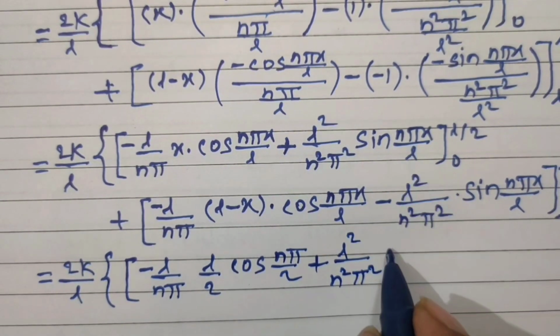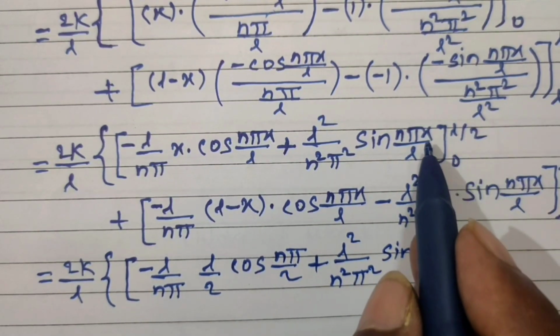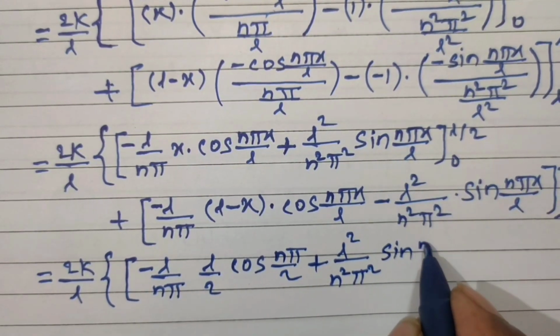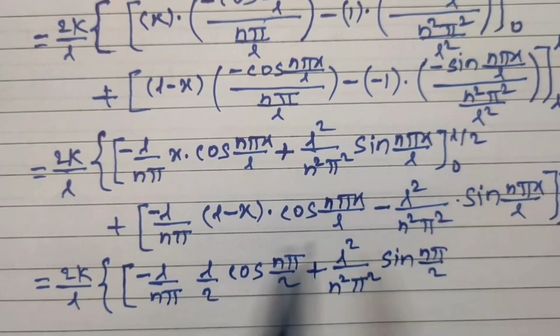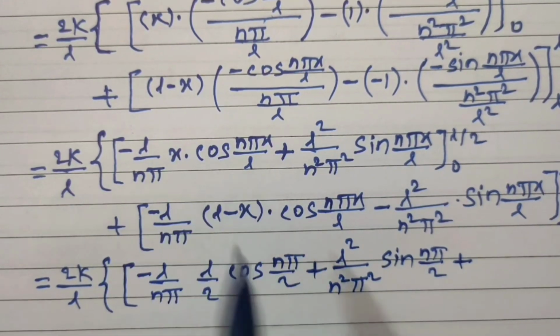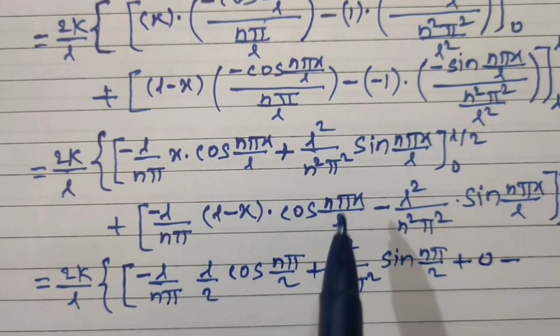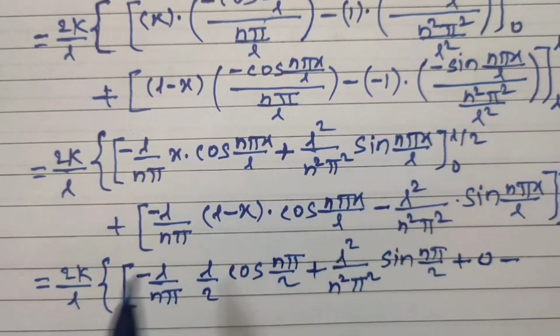Here also x is replaced by L upon 2 in sine, so L gets cancelled, remains n pi by 2. Now replace x by 0, the lower limit, minus minus plus, x is replaced by 0, 0 into something, that is 0, minus replacing x by 0 here, sine 0 becomes 0.